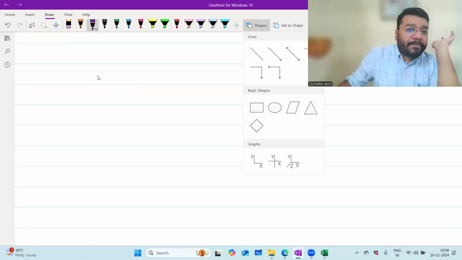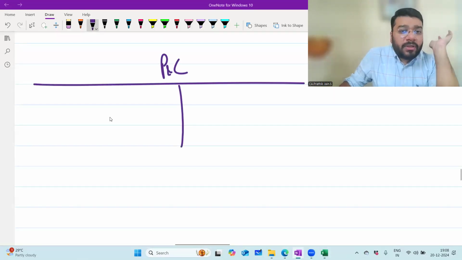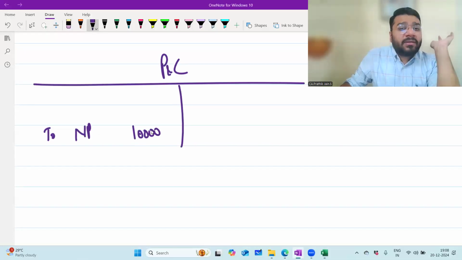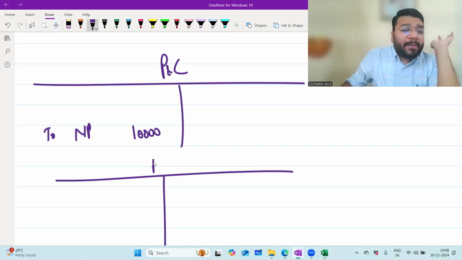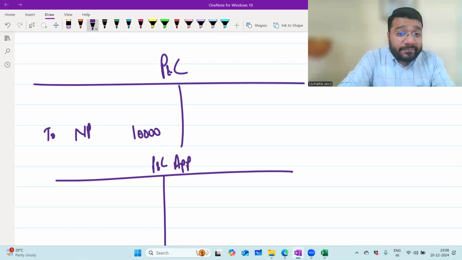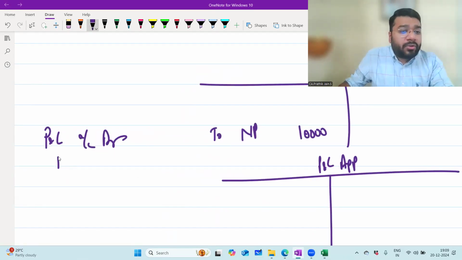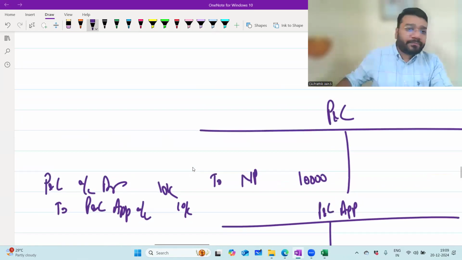Now please tell me, in the P&L account, if you get final profit after all the items of charge against profit, a net profit of, let's say, 10,000 rupees. This has to go to your P&L appropriation account. Will it just like that go, or for that you have to pass an entry? You have to pass an entry. What is that entry? P&L to P&L appropriation. P&L account debit to P&L appropriation account 10,000. Very simple.